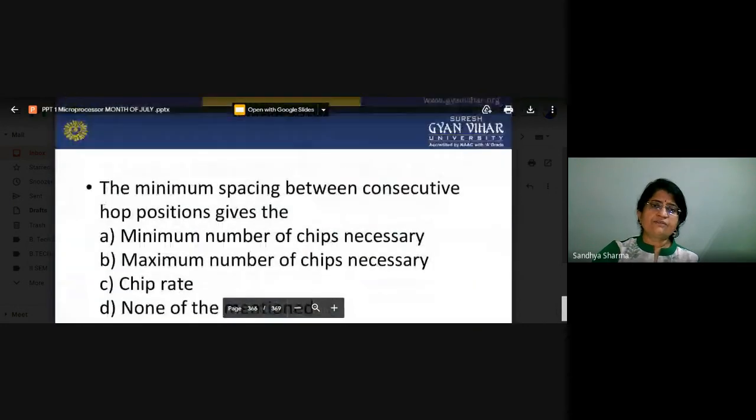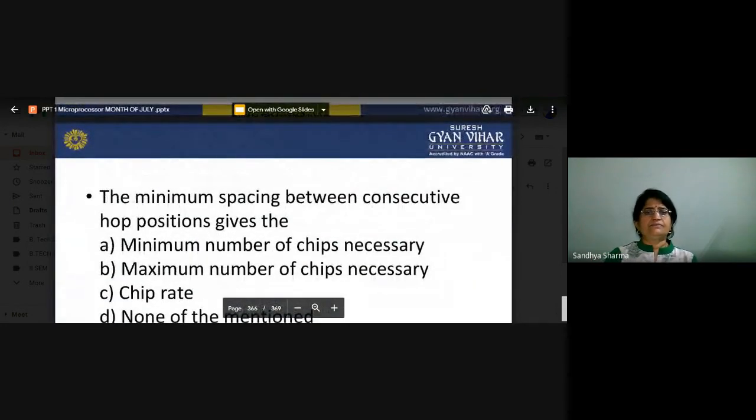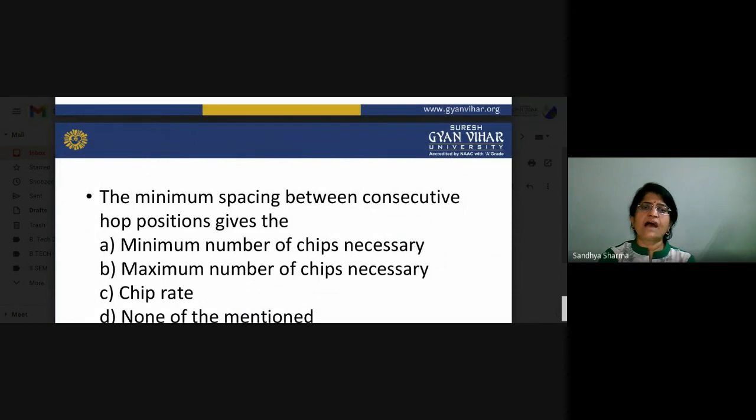So first of all, in this lecture, we have to discuss why we are opting for spread spectrum technology. By using spread spectrum technology, we spread our data, converting it to below the noise level, and due to this these low energy signals are easily transmitted through the channels.